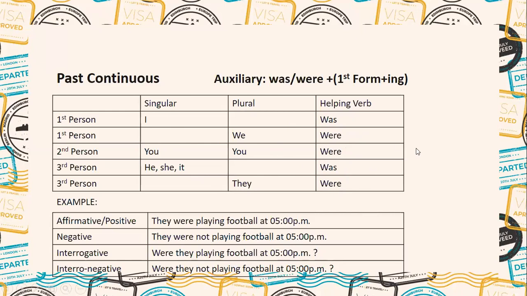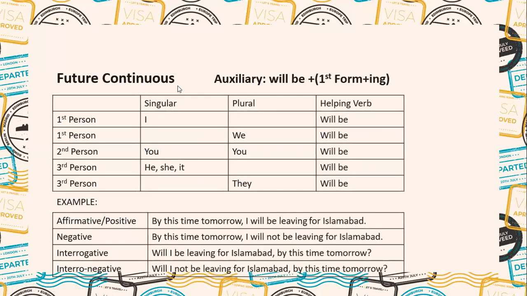Future continuous tense: I will be. There is only one auxiliary verb we are using, the helping verb will be. By this time tomorrow I will be leaving for Islamabad. By this time tomorrow I will not be leaving for Islamabad. Will I be leaving for Islamabad by this time tomorrow? Question mark. Will I not be leaving for Islamabad by this time tomorrow? Question mark. So this is for the continuous.